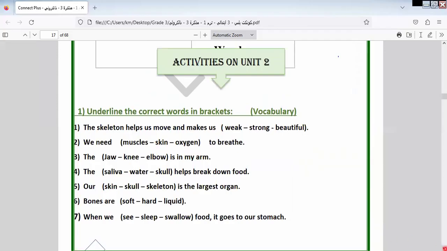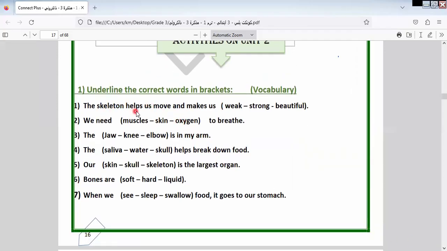Let's do the activity related to this unit. The skeleton helps us move and makes us what? Weak? Wrong. Beautiful? Wrong. It will be strong. We need a space to breathe. We need what to breathe? The oxygen. We took it in Discover. The jaw, knee, elbow is in my arm, as we know from the lesson: elbow. The saliva, water, helps break down food.